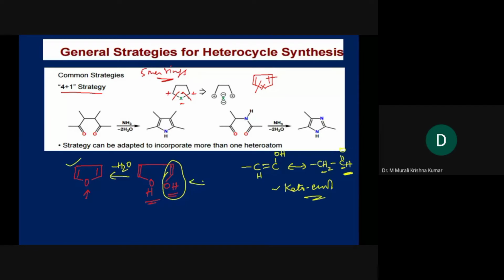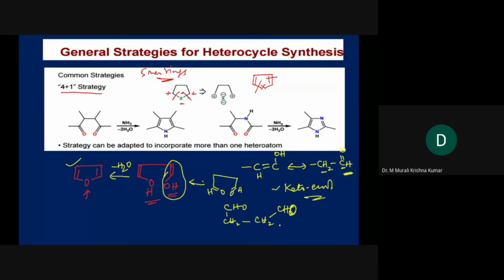Now, what is this compound? CHO, CH2, CH2, CHO.